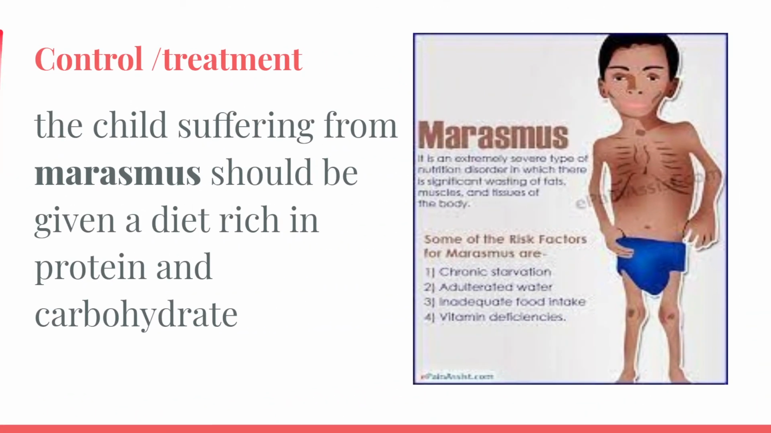Now, how do you control this? Marasmus is extreme. A child suffering from marasmus should be given a diet rich in protein and carbohydrates. Some of the risk factors of marasmus are inadequate food intake, vitamin deficiencies, and contaminated water.